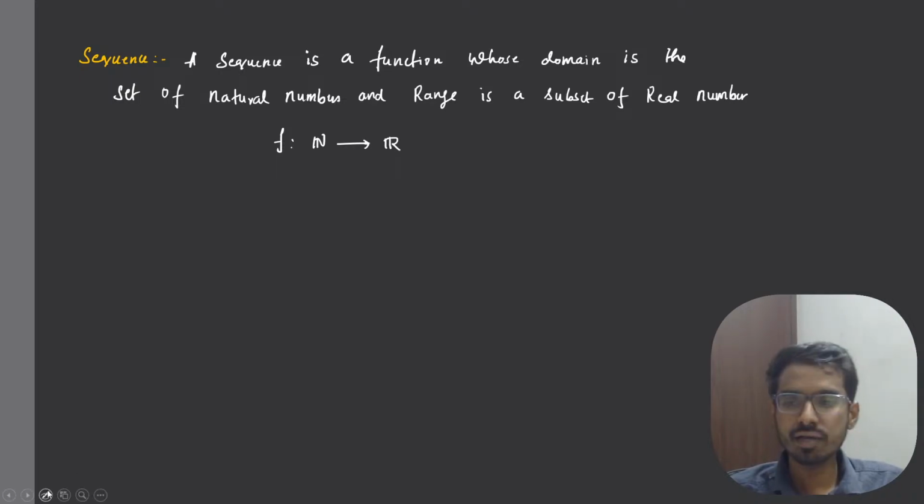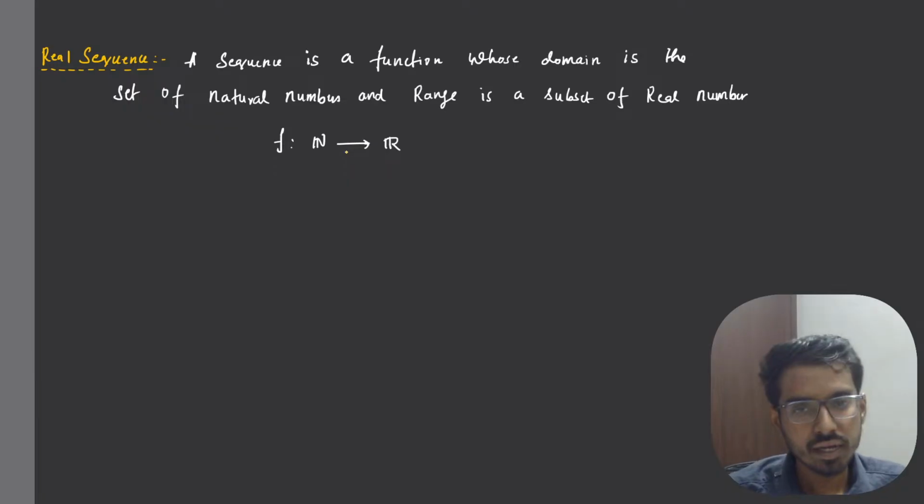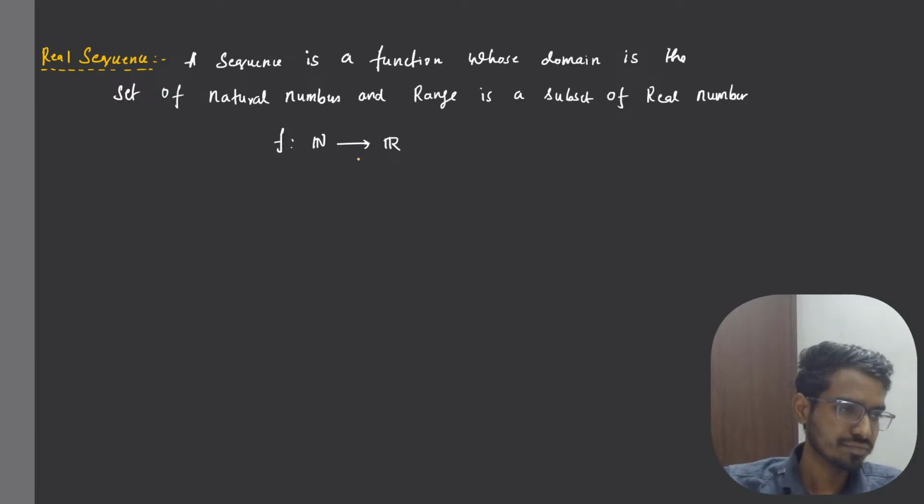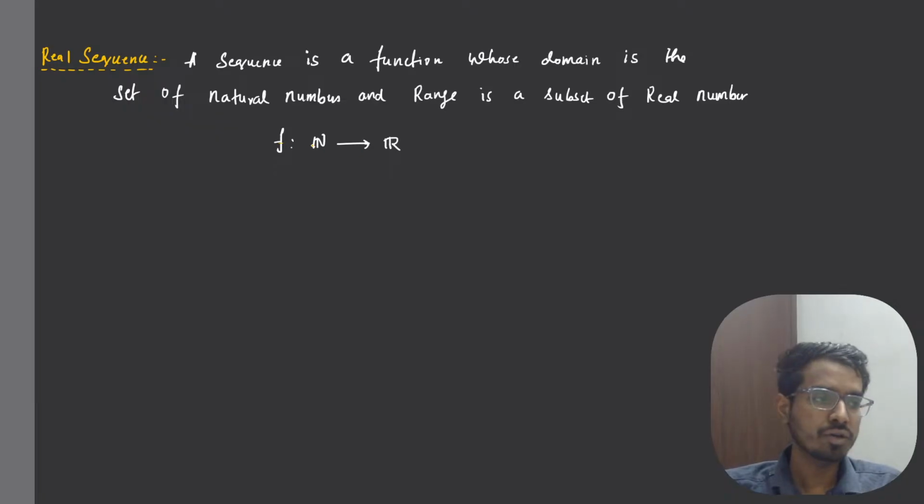If the range is a subset of real numbers, we say it is a real sequence because we are talking only about real numbers, right? So your input has to be a natural number because your domain is natural numbers, and all your outputs have to be in the real numbers. That's it. If your outputs are in real numbers, then we say it is a real sequence. So a sequence is a function from natural numbers to real numbers.